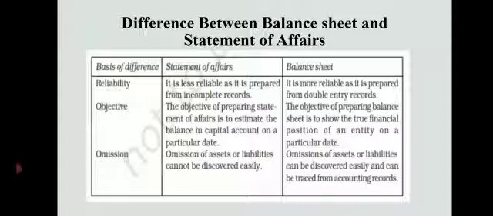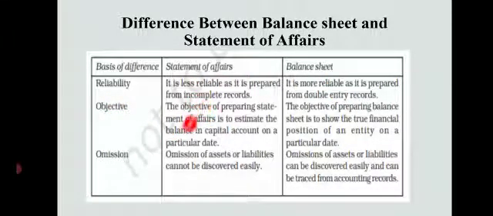That is why we call it accounts from incomplete records. The records are not complete. So the statement of affairs is not reliable as it is prepared from incomplete records, whereas the balance sheet is more reliable as it is prepared from the double entry system.